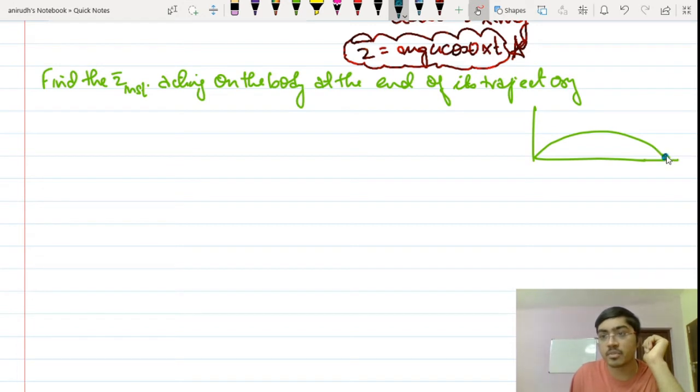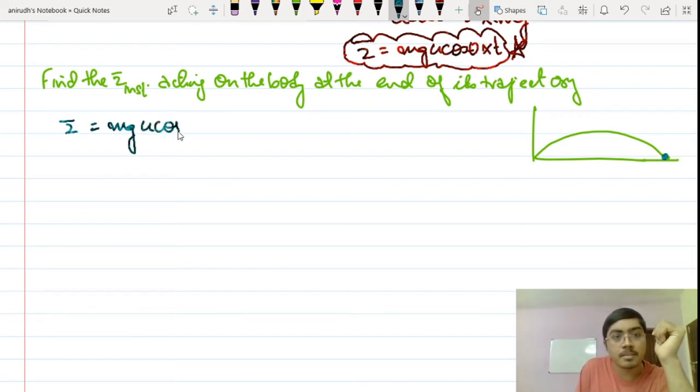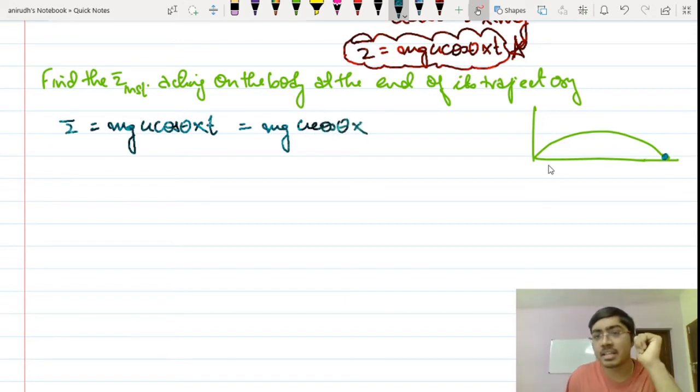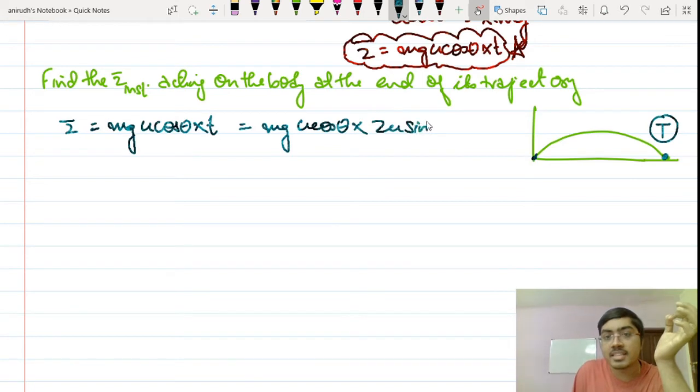That means when it reaches over here. Okay, I have this equation, isn't it? Torque is equal to mg multiplied by u cos theta multiplied by time. So that is mg u cos theta multiplied by, what is the time here? The time taken by the body to reach this particular point is the time of flight, t. So that will be 2u sine theta divided by g, the standard equation.